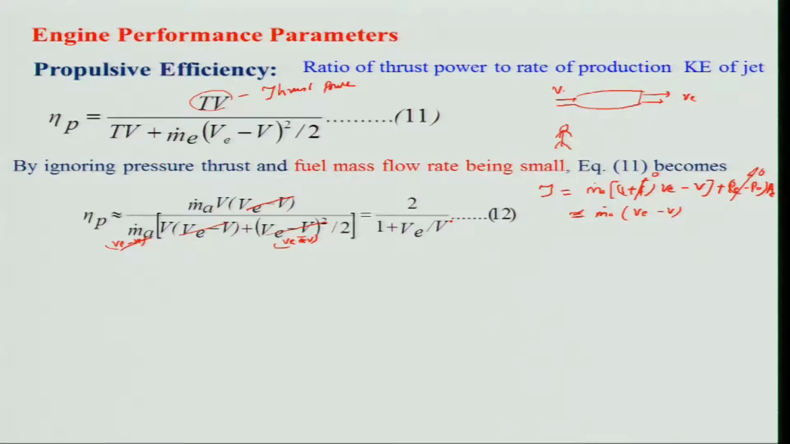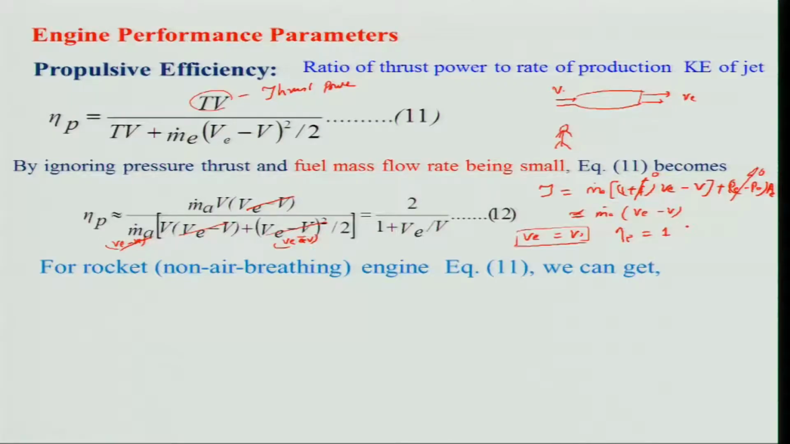and if you just simplify that, you will get basically 2 divided by 1 plus V E divided by V. What is this indicating? It is indicating that the propulsive efficiency will be dependent on the exit velocity and flight velocity ratio, right. And when will it be 100%? When V E is equal to V, right. That means the exit velocity is equal to the flight velocity, and eta P will be 1, right. That means 100% propulsion, which is quite great. Is it possible that we can get that?